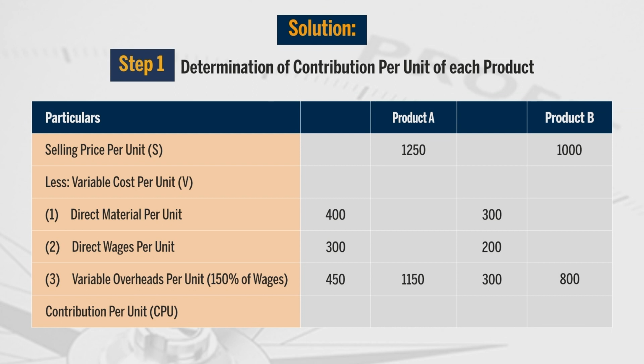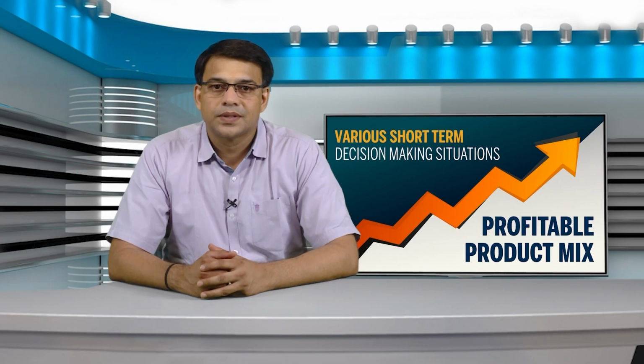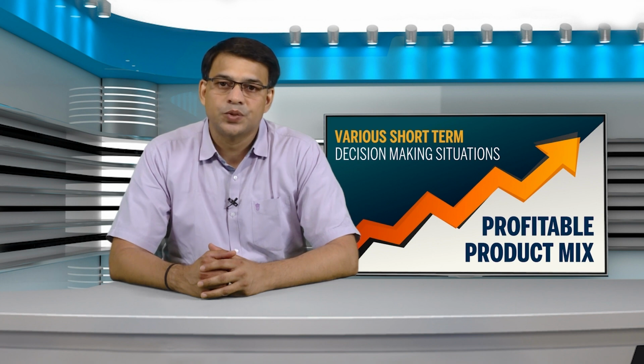In this way, we get contribution per unit of rupees 100 for product A. Similarly, for product B, selling price is 1000 and total of variable cost is 800, and that is why we are getting contribution per unit of rupees 200 for product B. This was step number 1. So, this was the calculation of contribution per unit, means this is end of step 1. Now, let us move towards step 2.